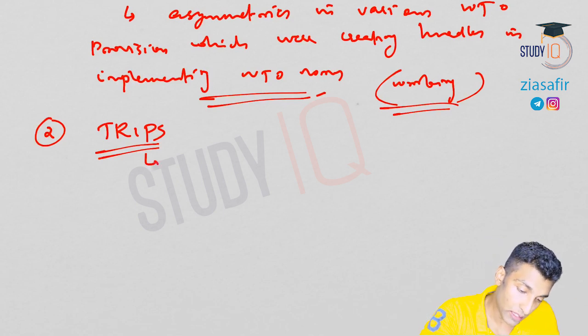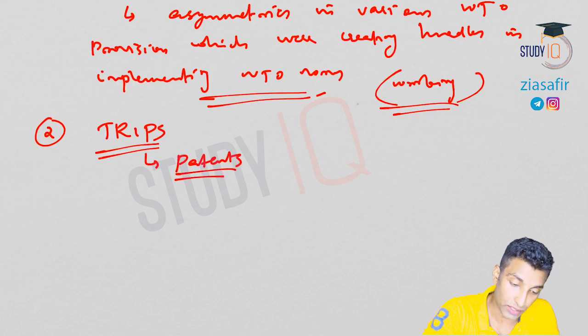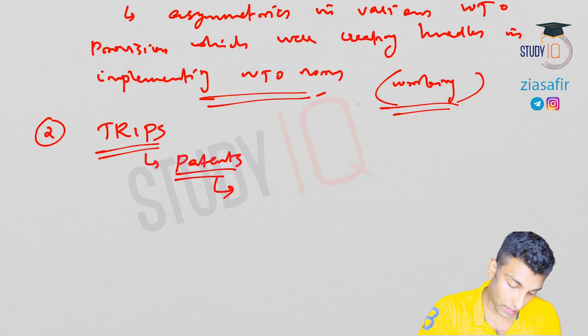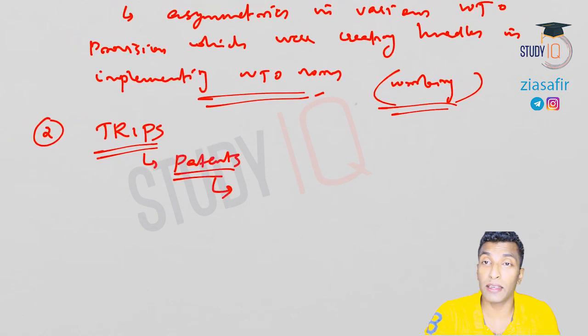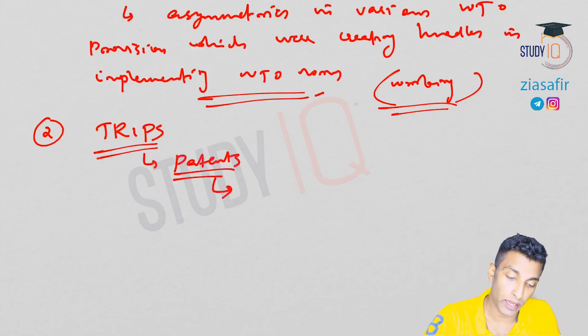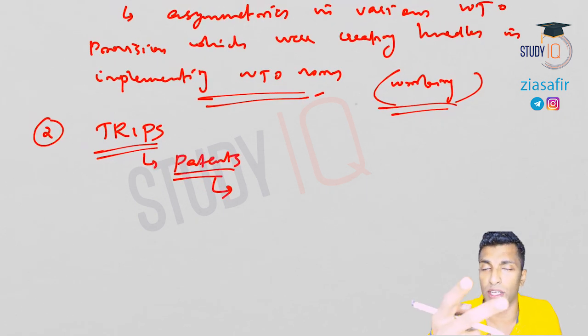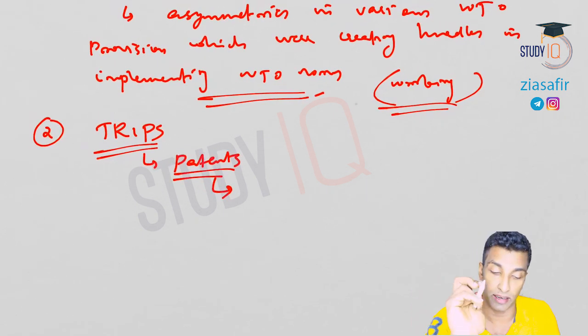Okay, so when we discussed TRIPS, we talked about patents. Now here, see, the policy towards granting compulsory licenses is liberalized. I'll tell you what you mean by compulsory license, a very technical term. I'll also teach you what you mean by evergreening of patent. Patent as such we have completed, so that you already know. Here I'll be talking about these two terms, compulsory license and evergreening of patent.